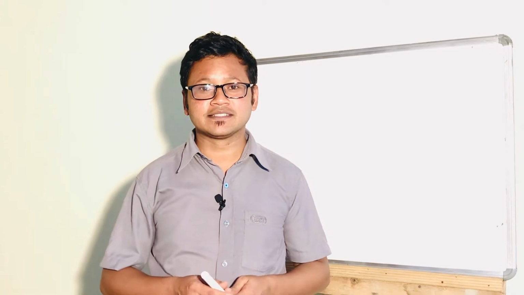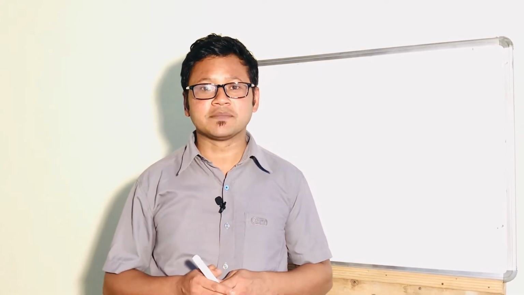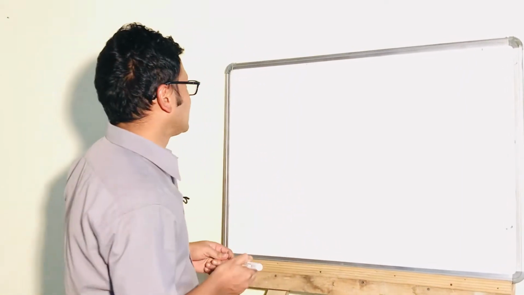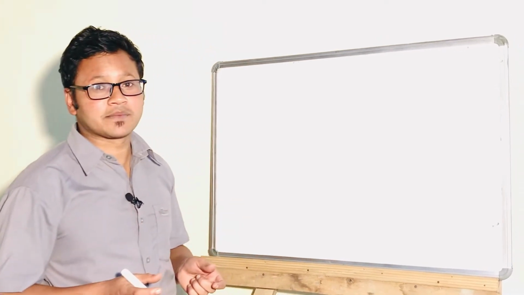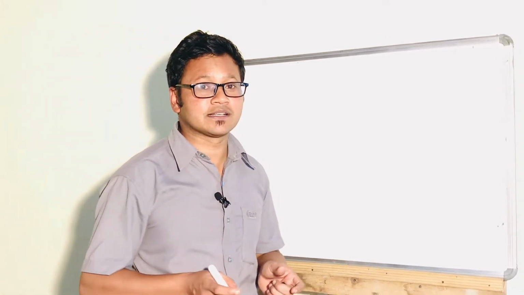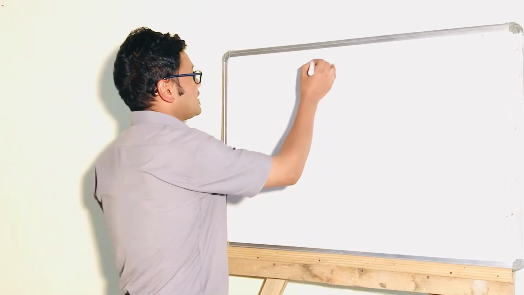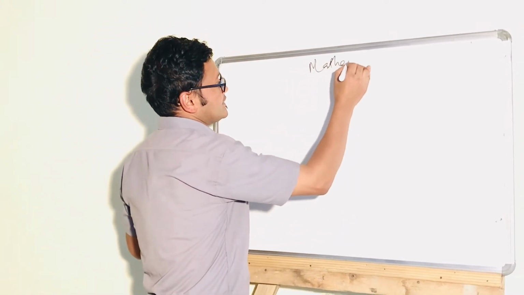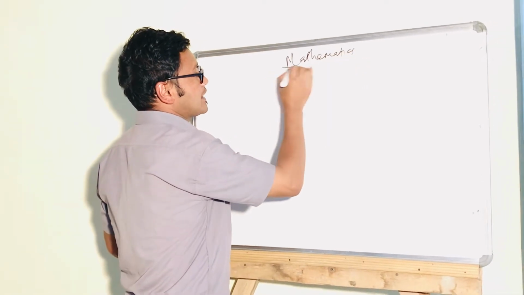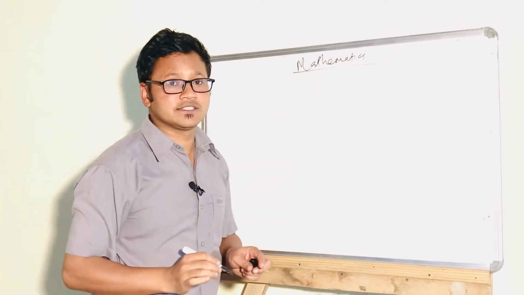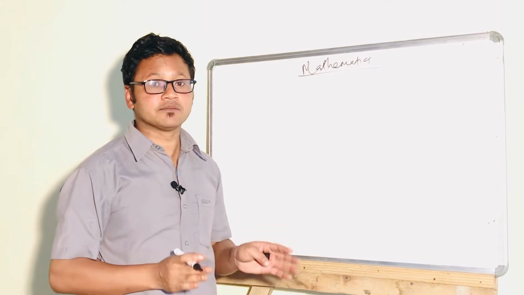Now today we are discussing the contents of different branches of mathematics. Last time we discussed the different fathers of different branches of mathematics. Similarly, today we are discussing the contents of different branches of mathematics. As you all know, there are 6 branches of mathematics, so we have to discuss the different contents of each of them.